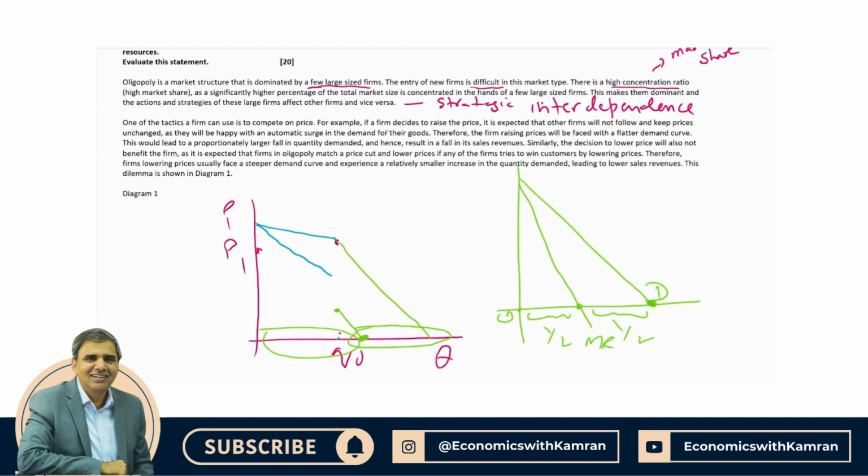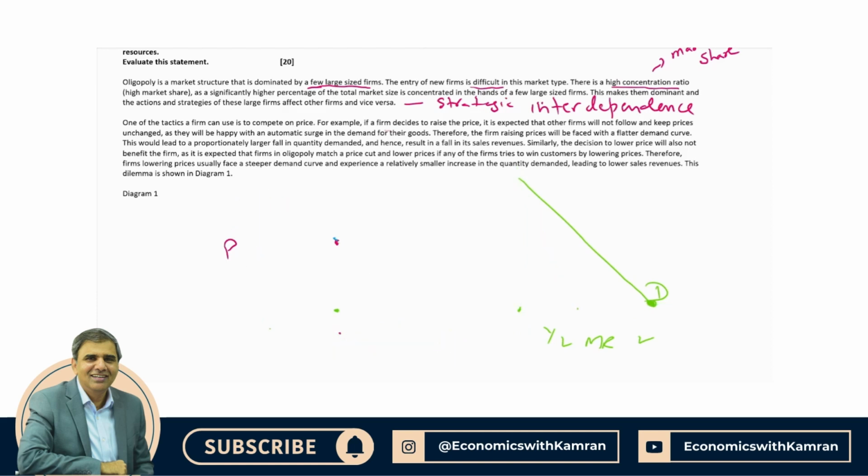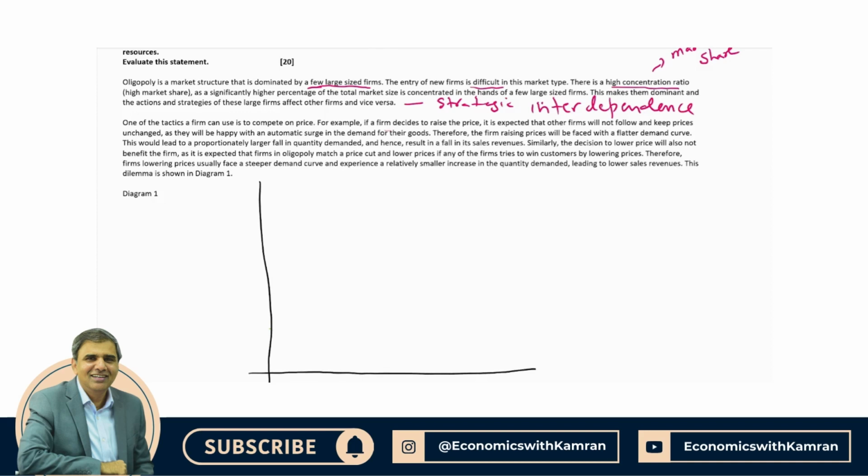To ensure that we draw a correct diagram, let me erase these diagrams and draw a new one, so that in the exam paper you can draw a clear diagram. So first I show quantity and price, and then I show a blue line that is for increased price.